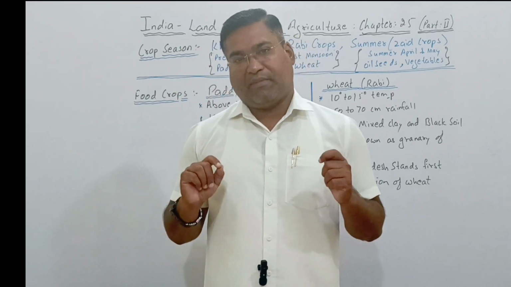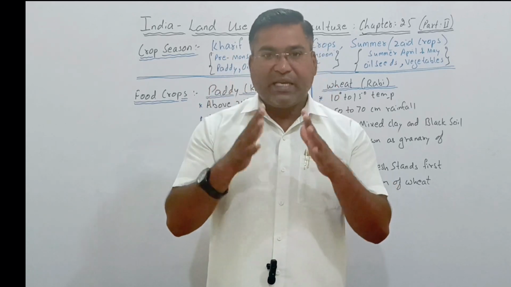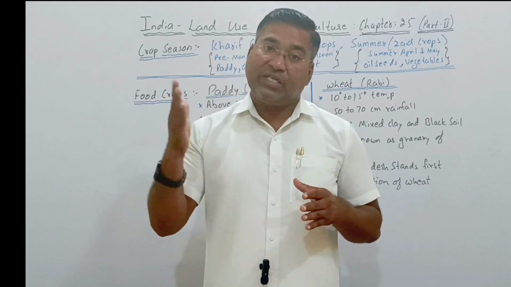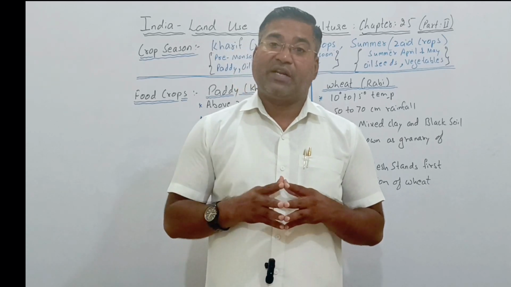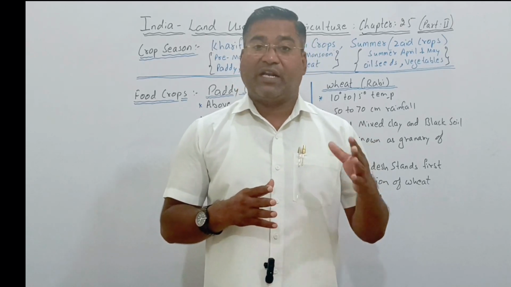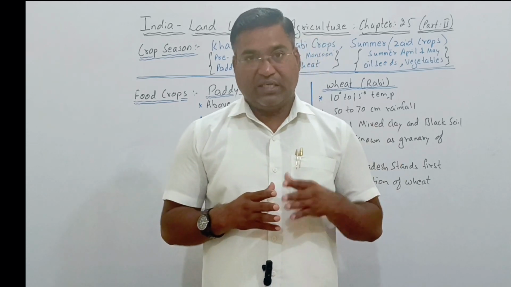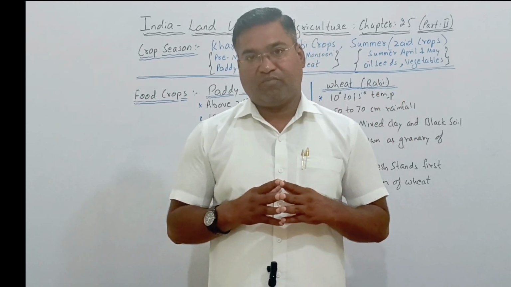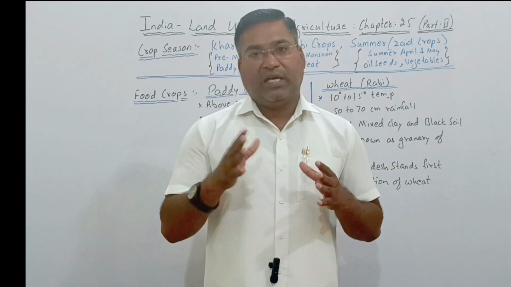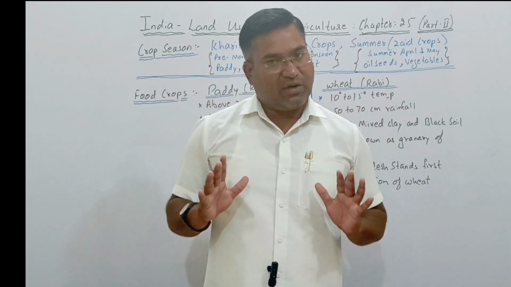If water is there, then only we can have proper good production of the crops. So keeping this in mind, our crops are divided into three types, which are referred to as the kharif crop, the rabi crop, and the jade crop. Kharif, Rabi, Jade. Now this division of crops is done season wise.